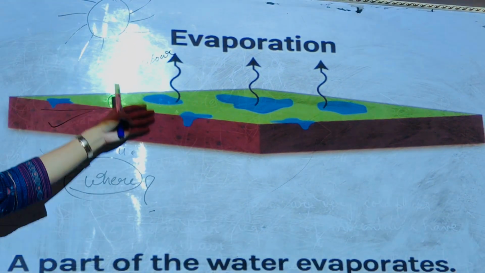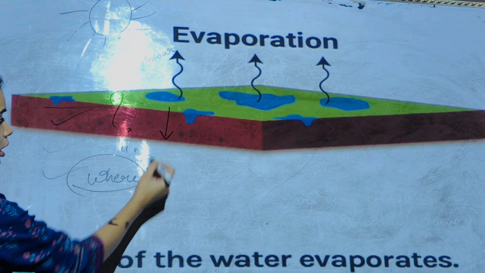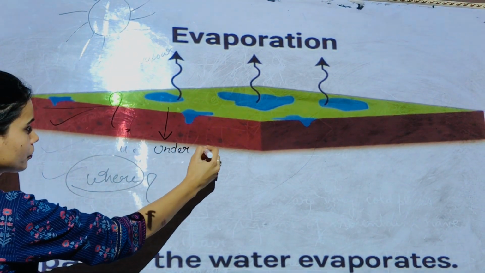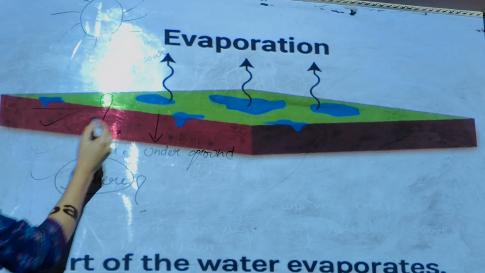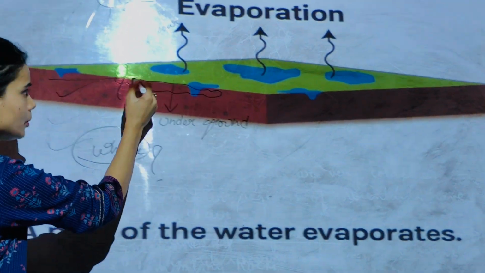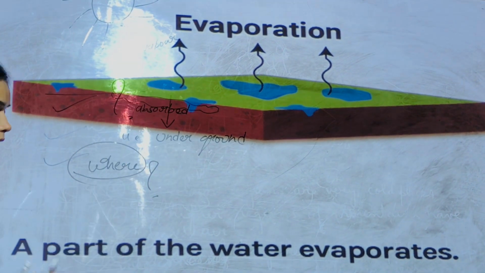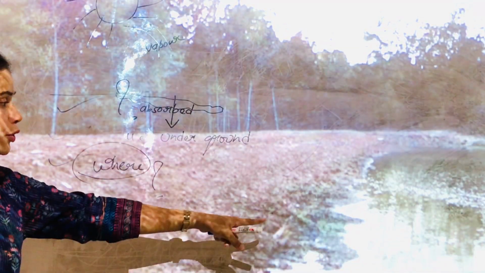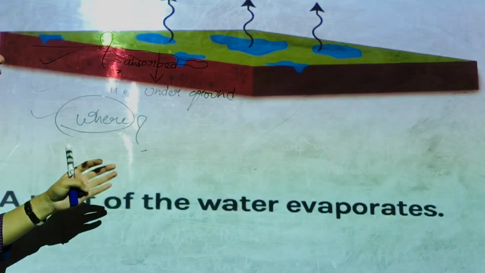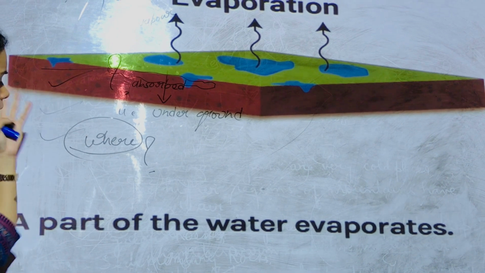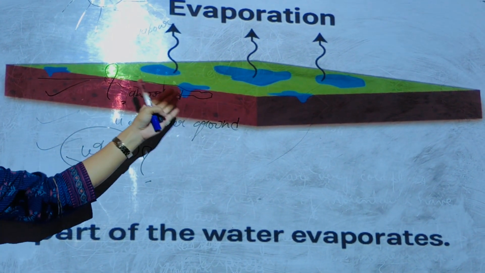Now the rest or the remaining water goes down underground, goes in the ground, whereas some part of the water is absorbed by the soil. So now you can tell where and why that pool of water formed by the rain disappears after a few days, because some of it evaporates, the rest of it goes underground, or some of it is absorbed by the soil.